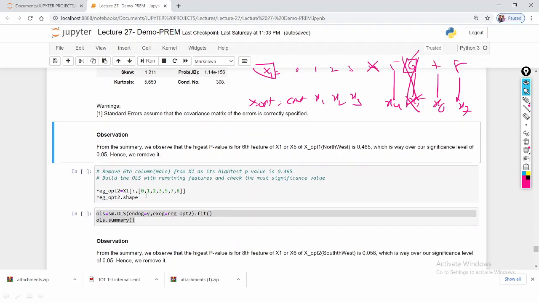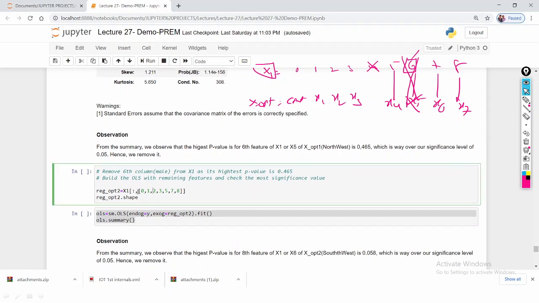So that's why I'm not adding this 6 here. From x1 I'm taking 0, 1, 2, 4 already removed here. First I removed this, next I removed the 6th feature, so there is no 6 here. That's why 0, 1, 2, 3, 5, 7, 8. These are the features I'm going to pass as the input to make the ordinary least squares method.